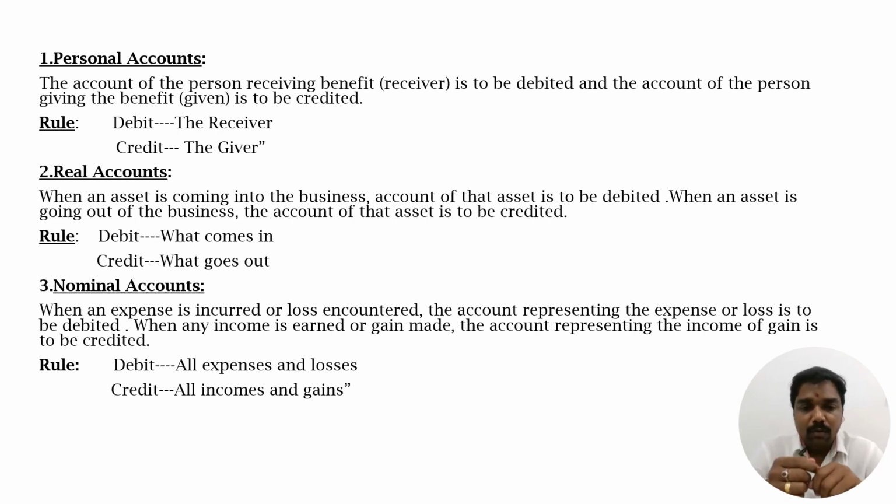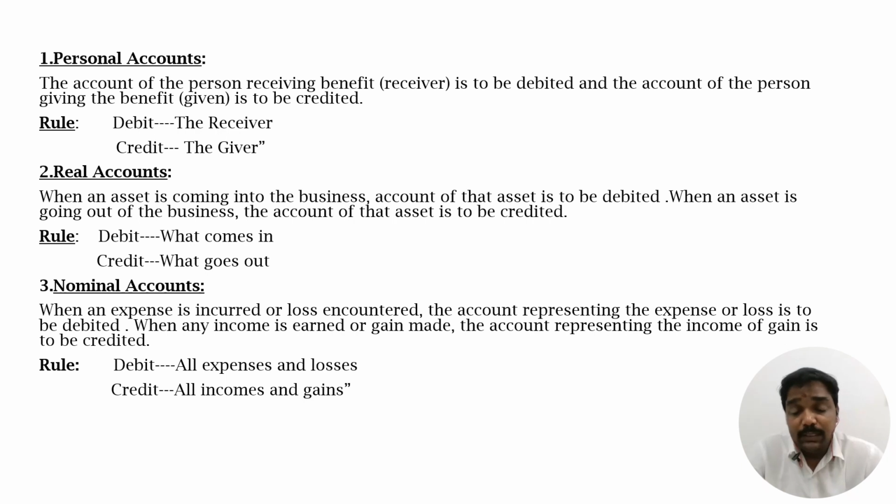The next one is nominal account. Nominal account is where an expense is incurred or a loss encountered. The account representing the expense or loss is to be debited. When any income is earned or gain made, the account representing the income or gain is to be credited. That is, debit all expenses and losses, credit all incomes and gains.